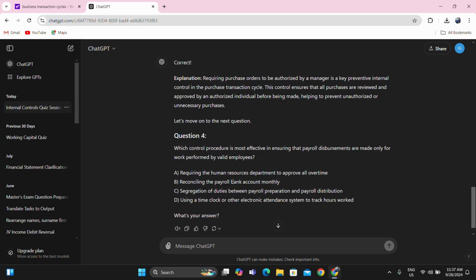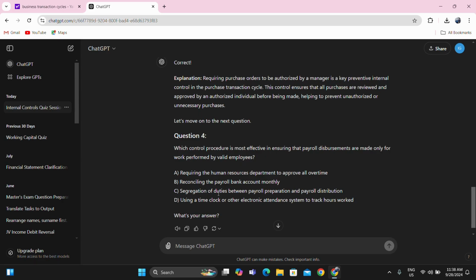Reconciling the payroll bank account monthly. Now this is just a reconciliation of what? Of the disbursements from the payroll bank account actually. So it does not relate to the question. The payroll disbursements are only made for work performed by valid employees. So this is more on proper authorization and proper computation.